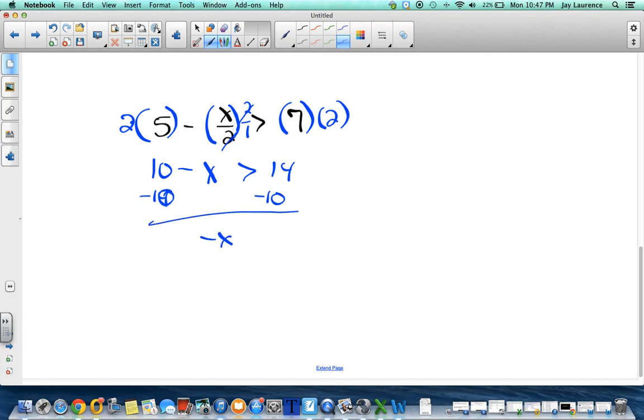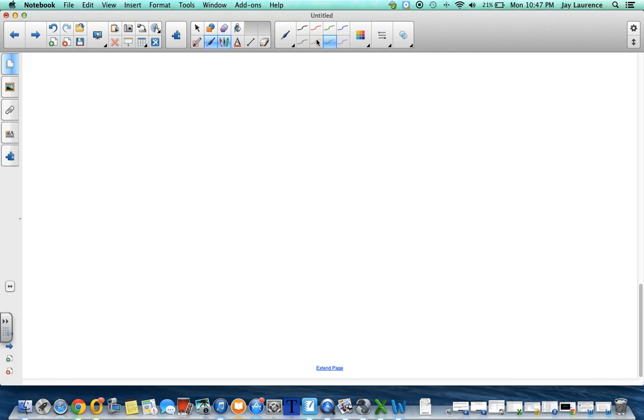I'll get negative x is greater than 4, but I don't care about negative x. So I'm going to divide both sides by negative 1. x will be less than negative 4. Watch this. What's 4 divided by negative 1? Did you notice I said divided by negative 1? When you say divided by a negative on both sides of the inequality, then the less than becomes greater than, or the greater than becomes less than. Okay? One more thing you need to watch out for, ladies and gentlemen.